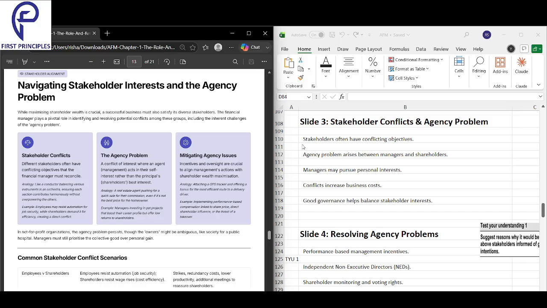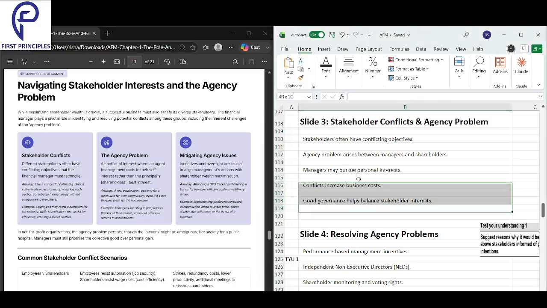Okay. Let's look into this, Sri. What's happening here? Yes, so stakeholders often have conflicting objectives. Because of those objectives, an agency problem arises between the managers and the shareholders. In such cases, the managers may start pursuing personal interest. Because of this, business cost rises. So, good governance will help balance all the stakeholders' interests.